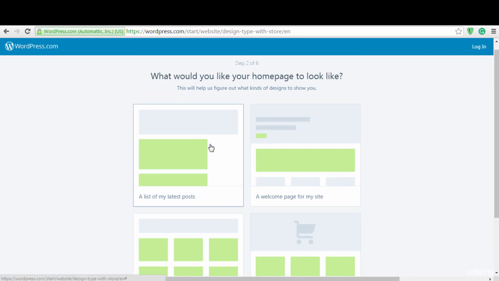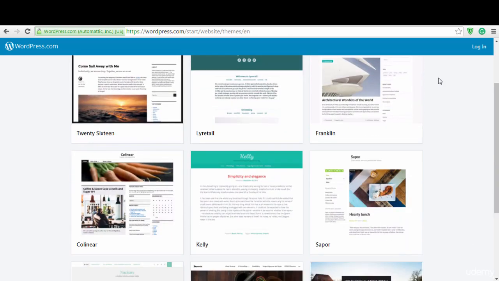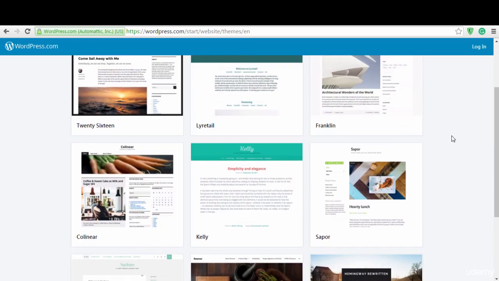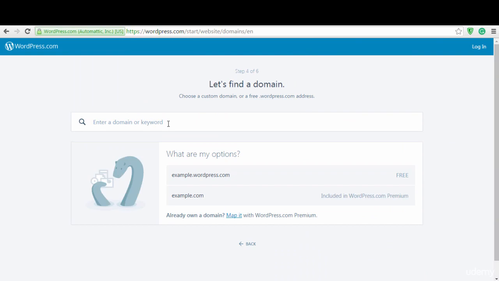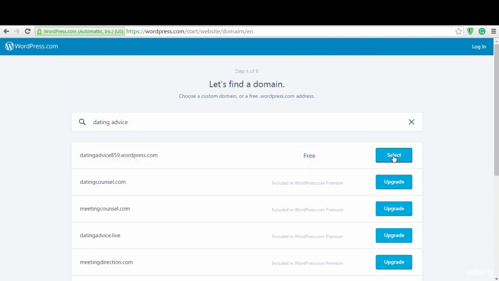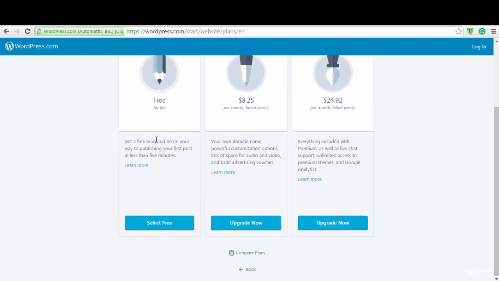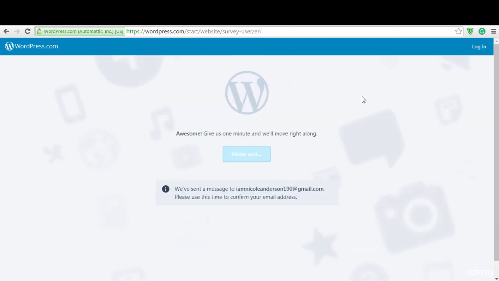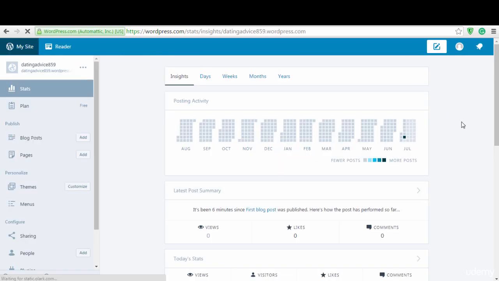So you can choose the first one. And then here you need to choose a theme. So you can just go through all these themes and select which one you want. So I'll go ahead and choose this simple one. And then here you need to enter your domain name. So here I can do something like dating advice. And then I'll just select the first one. And here go to free and then select free, and then hit continue.